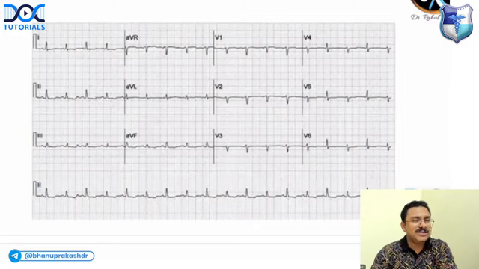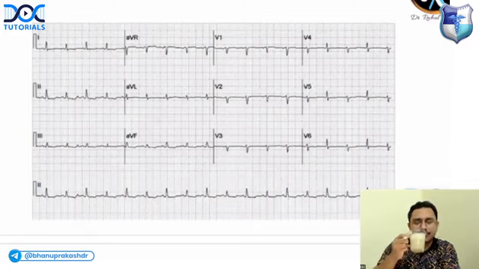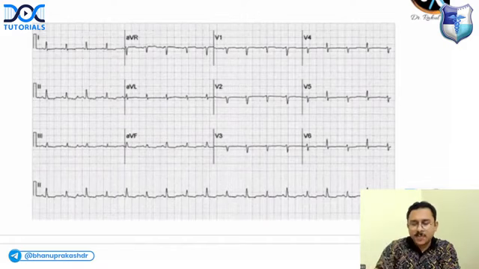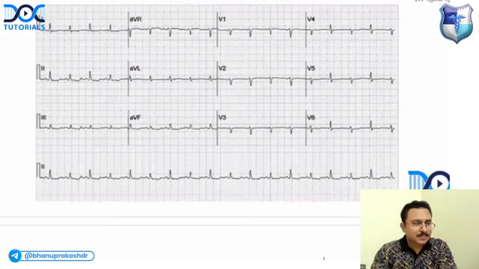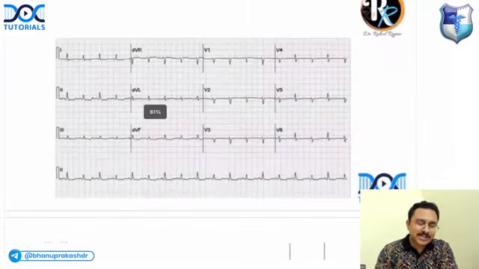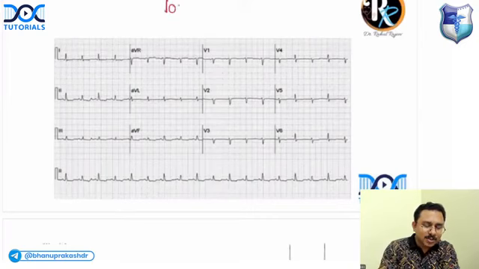Now, tell me what is this ECG finding? Please look at lead 2. So this patient presented with breathlessness and hemodynamic compromise, hypotension. Very good, Rituraj. Rituraj has rightly identified that there are low voltage complexes. All the complexes are looking small, so there is low voltage complex.